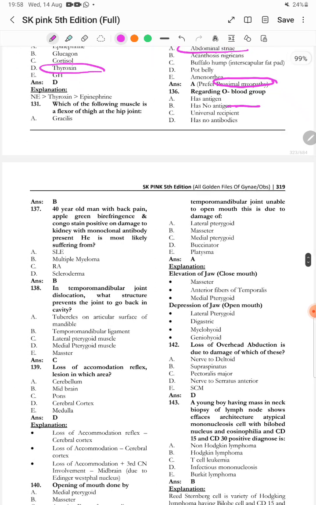A 40 years old man with back pain, apple green birefringence and Congo red stain is positive, with damage to the kidneys and monoclonal antibody present. Most likely he is suffering from multiple myeloma.